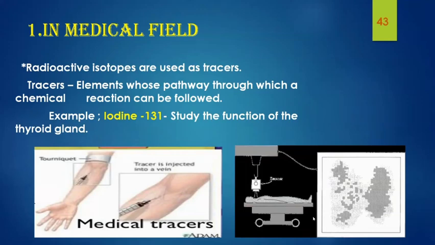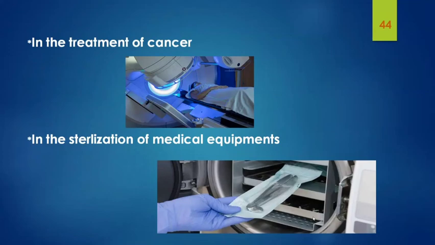One example is iodine 131. It is used to monitor the function of thyroid gland. So how is it possible? Iodine is injected into our body in the form of sodium iodide. The thyroid gland has an ability to extract iodine from blood and it is used to produce thyroid hormones. So, iodine is accumulated in the thyroid gland. By monitoring the radioactivity of that iodine, we can monitor the function of thyroid gland.